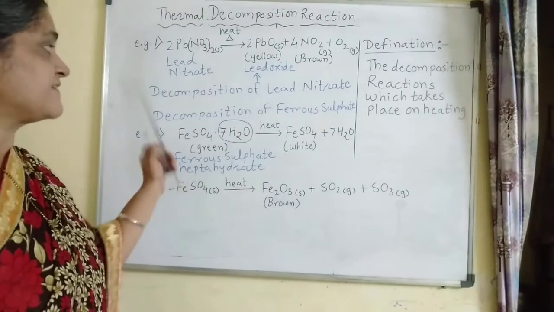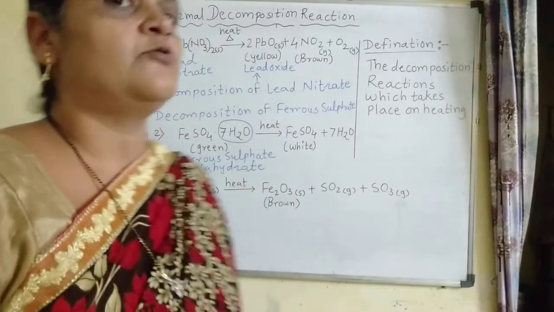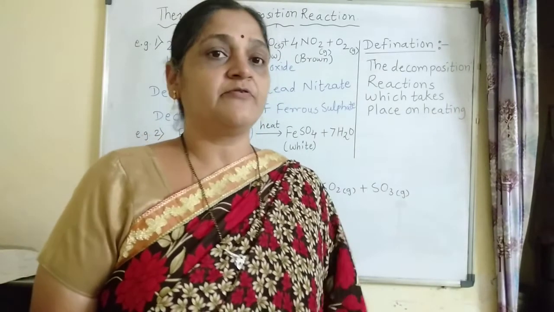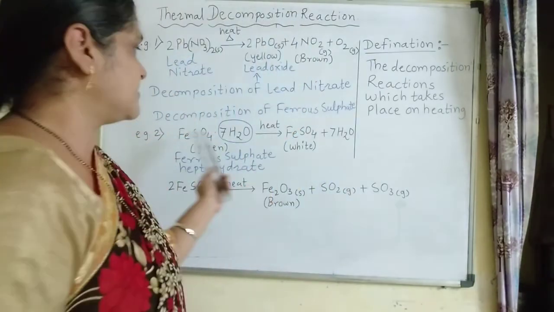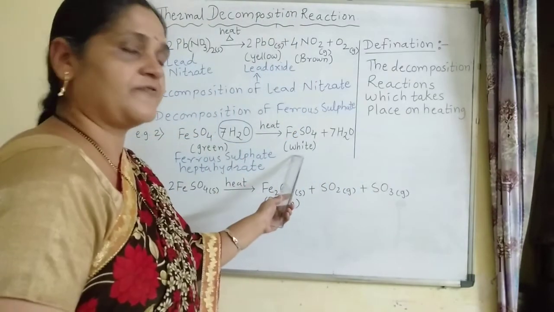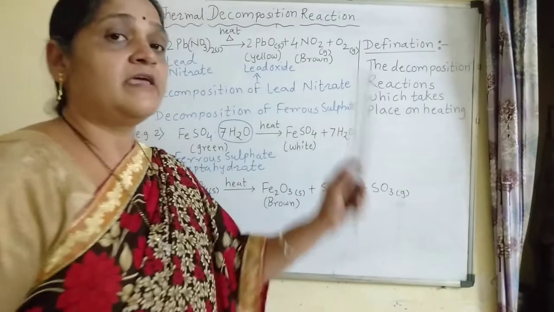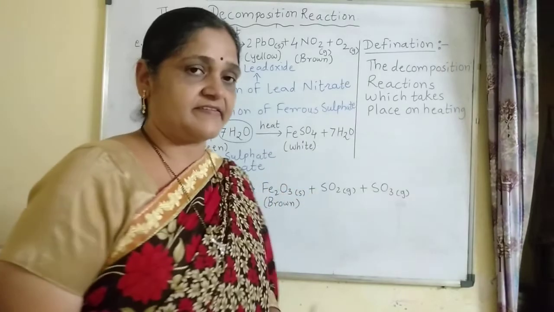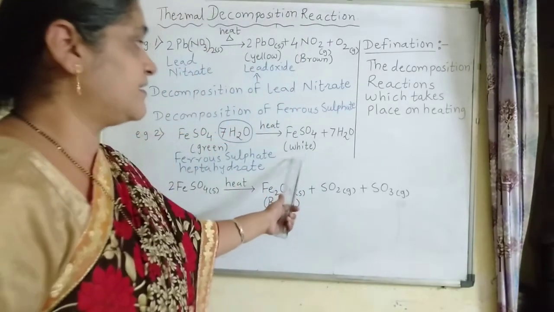And as these crystals undergo the heating process, first they will lose water molecules. By losing water molecules, there will be a change in the ferrous sulfate crystals, and it will turn from light green to white color ferrous sulfate. When these 7 water molecules are given out from the crystals, or lost by the crystal, then this white color is obtained.